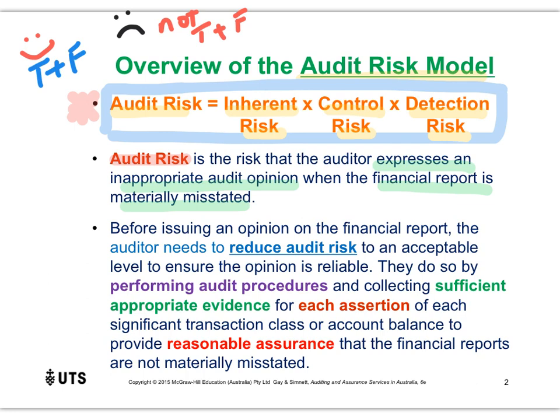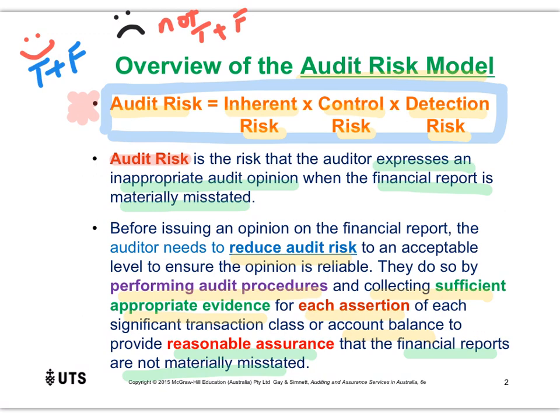Well, we try to reduce audit risk as much as we can, and we do that by performing audit procedures. So we actually conduct testing. We collect sufficient appropriate audit evidence for each assertion and each account. And we do that in order to obtain reasonable assurance about whether the financial report is indeed true and fair or not.